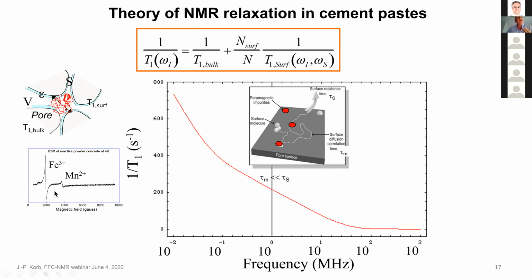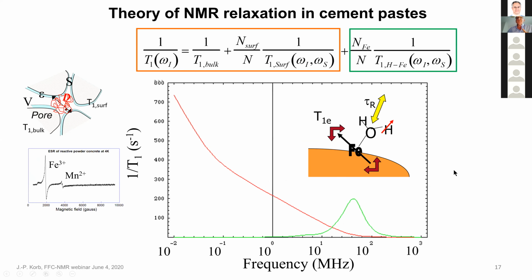That's the NMRD of cement paste, with ferric ion at g = 4 and manganese at g = 2. And the modeling is the one that I introduced before, the 2D diffusion on the surface and escape. So you have only 2 time scales here, the time for hopping and the time of residence. So that is the biphasic exchange, and you observe this bilogarithmic behavior and then the bulk.